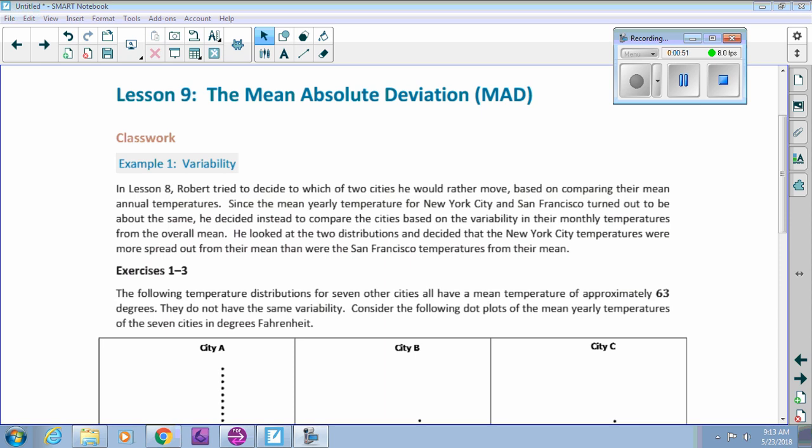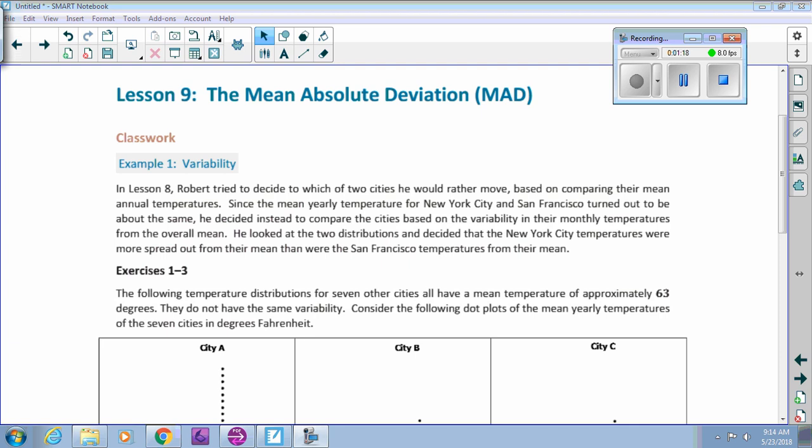Then we said we need a technical measure of center, and that would be to find the mean. We've done the same thing with variability. We've looked at data sets and said that one data set is more varied than another, but we didn't really have any proof. So today we're going to actually define variability with mean absolute deviation.